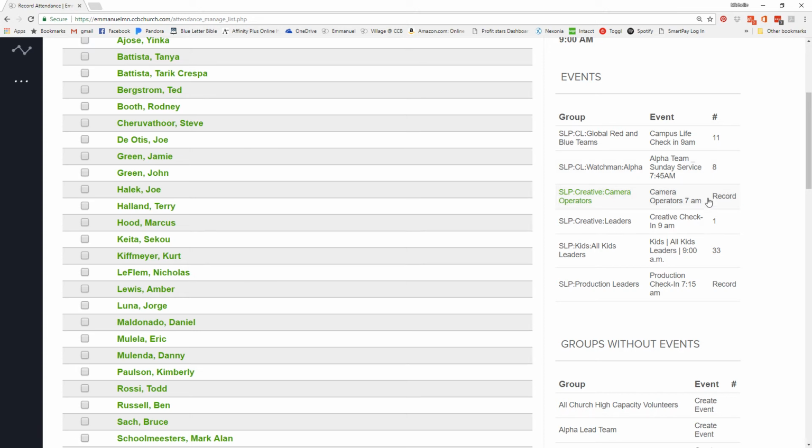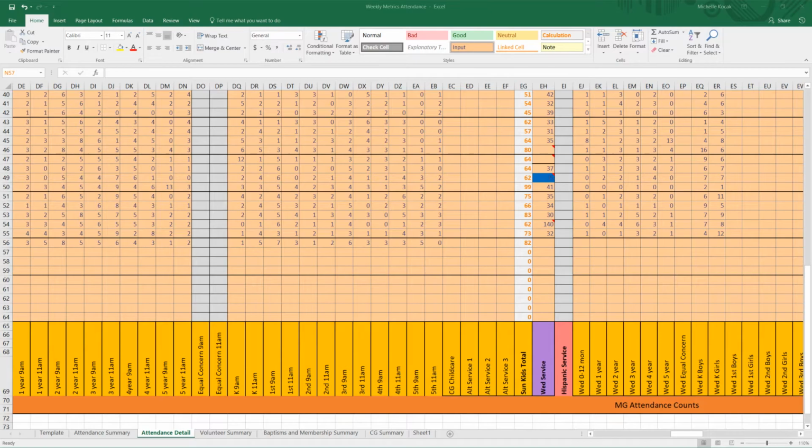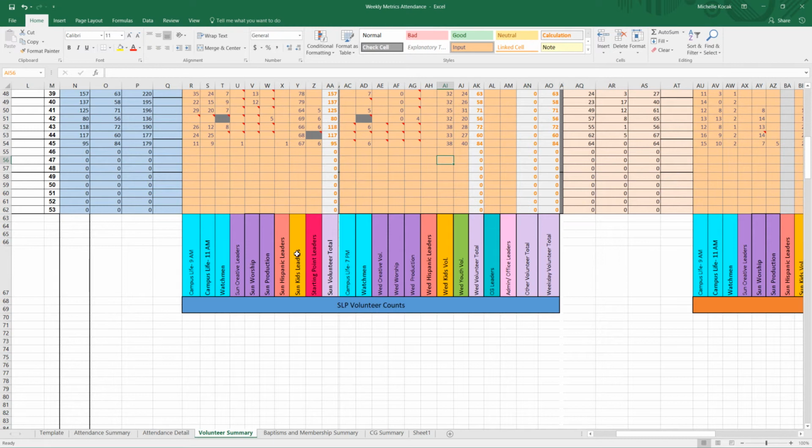If there's a record button left blank, that means that we don't have any data on that position right now, and we'll click Need Data in a comment over the box that it would have been recorded in. We'll enter in all the information here. Notice though that we have a 9 a.m. kids service group, and in our metrics report, in the volunteer summary tab, there is an overall total for kids. Often I like to type in the amount of kids from the first service, leave that bold, and then go on to second service so that I can make sure that I add those two together and give the proper count.